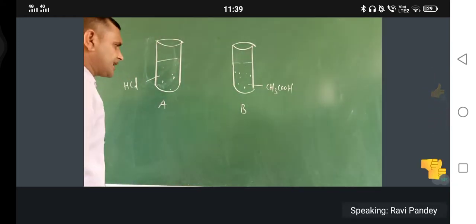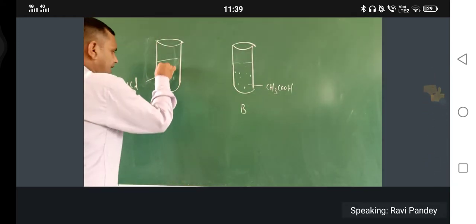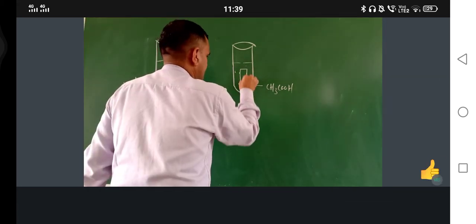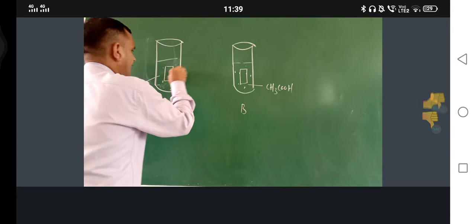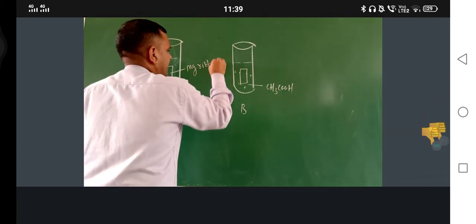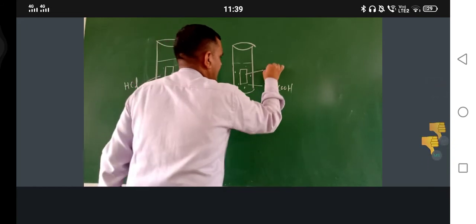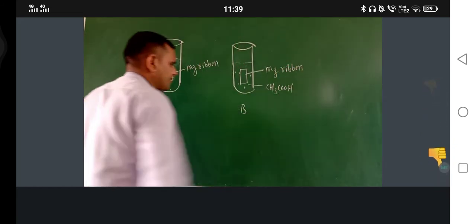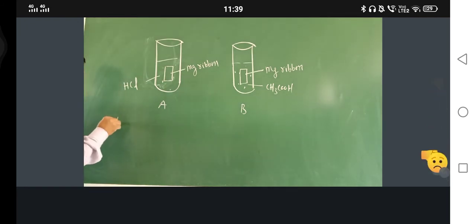In B, acetic acid is taken, and equal length magnesium ribbon. This is Mg ribbon. Here also Mg ribbon is taken.